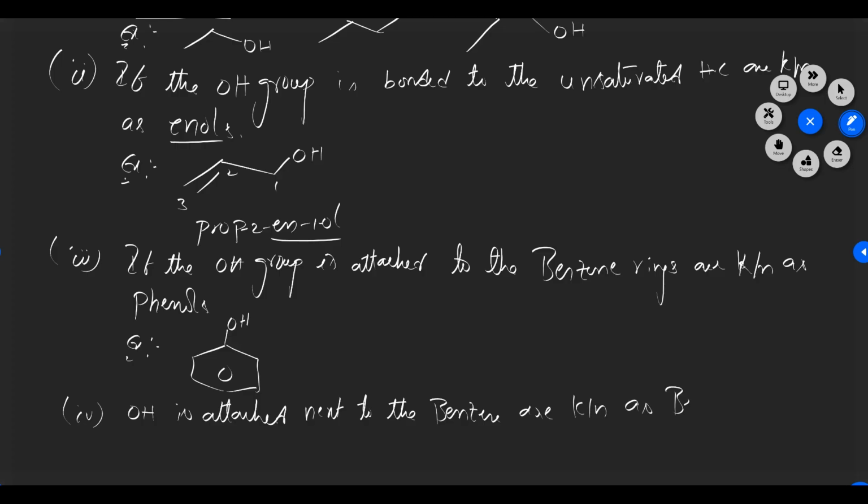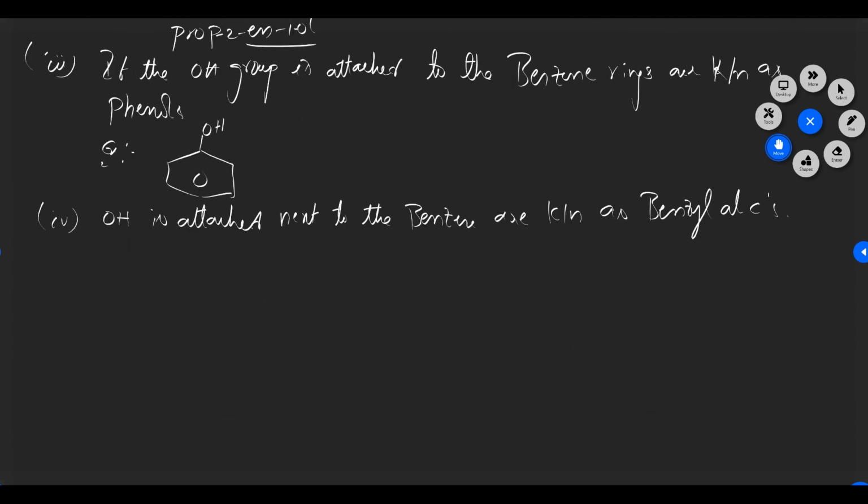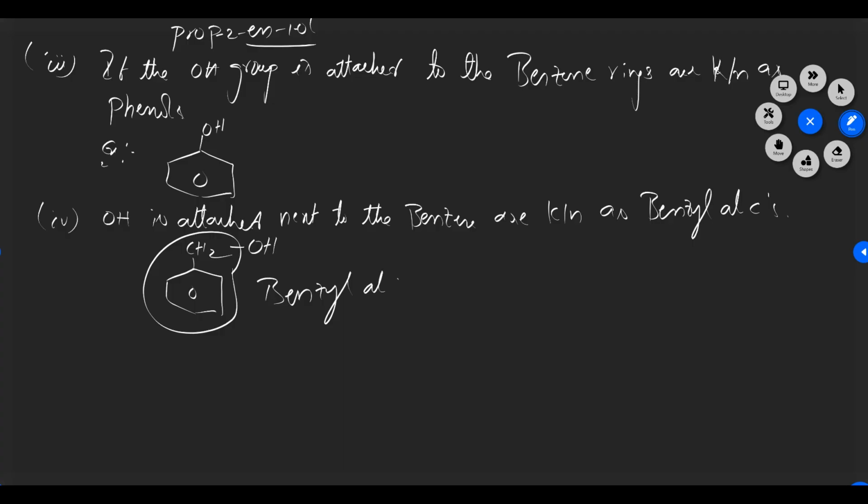Known as benzyl alcohols. Benzyl alcohols. What is the meaning of benzyl? On benzene, there is the presence of a CH2 group. So this one we can call phenyl, benzyl. This benzyl group having one hydroxyl group is called benzyl alcohol. This group is known as benzyl. Benzyl with an OH is called an alcohol. So this is the classification of alcohols on the basis of the OH group being attached to different kinds of hydrocarbons.